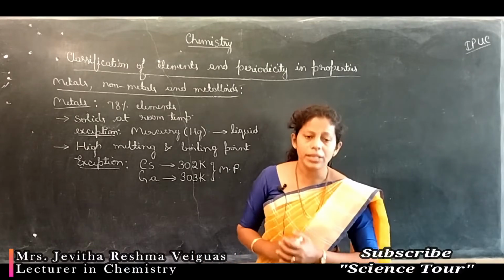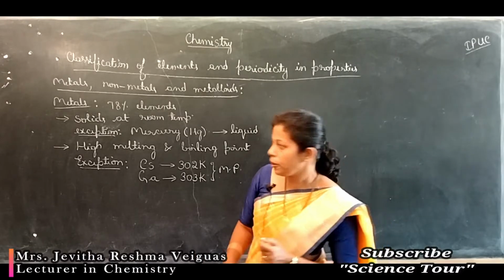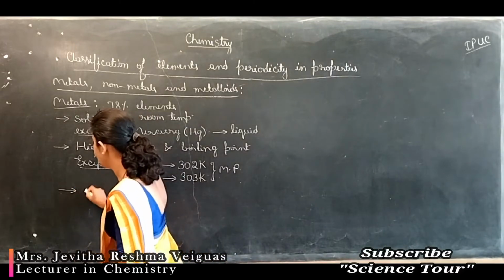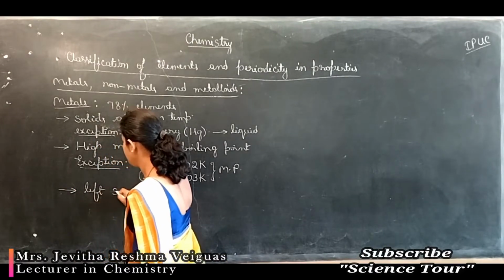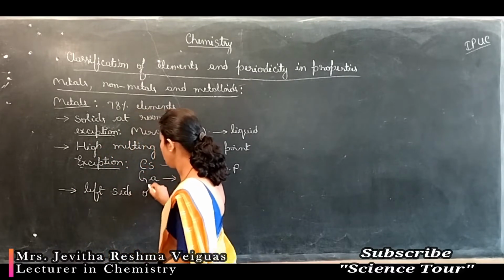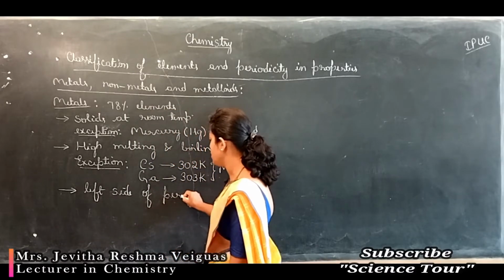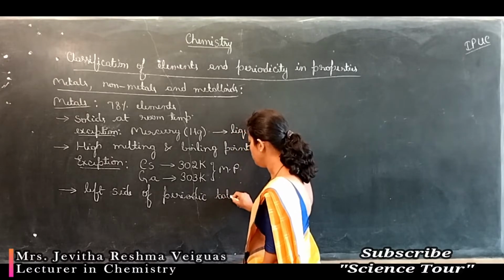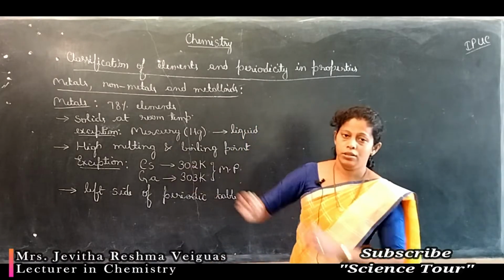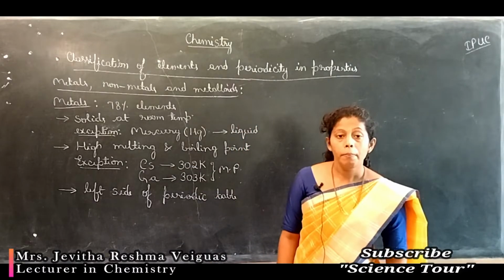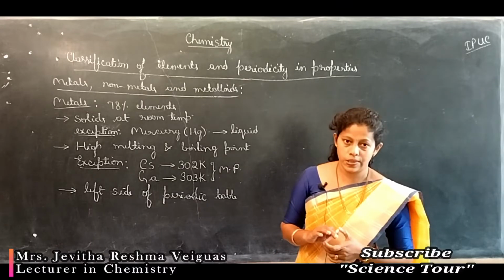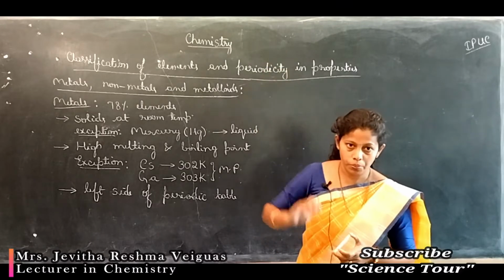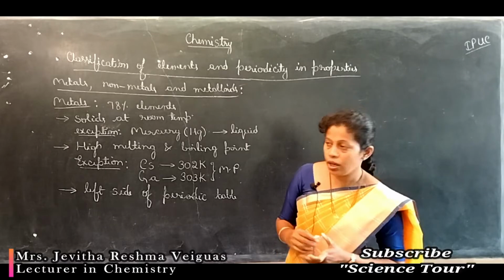Now, where are these metals located in the periodic table? They are found on the left side of the periodic table. As you move from left to right in the periodic table, metallic character decreases. As you move down the group, metallic character increases.